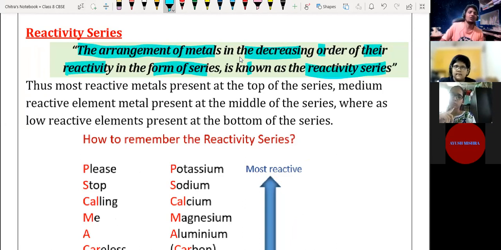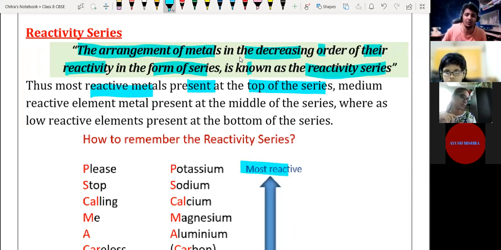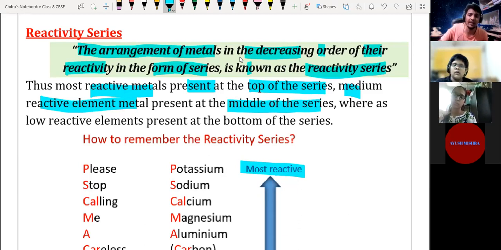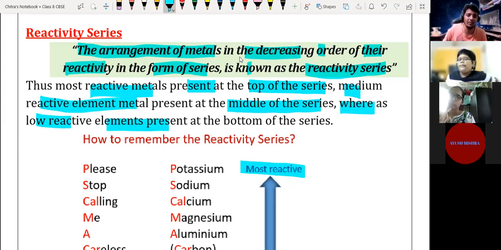The most reactive metals are present at the top of the series, medium reactive metals are present in the middle of the series, whereas the low reactive or least reactive metals or elements are present at the bottom of the series.